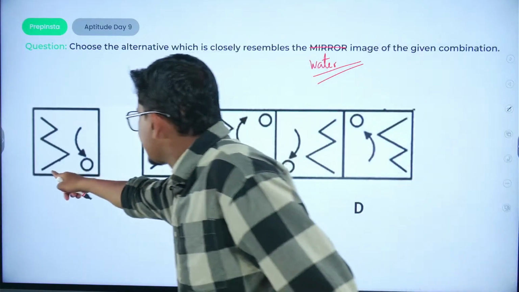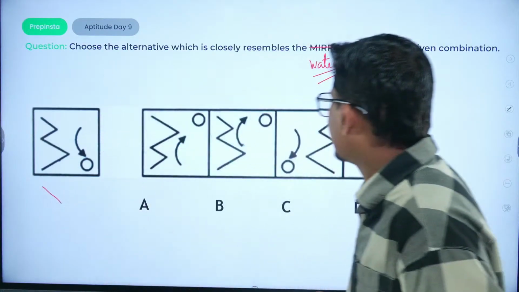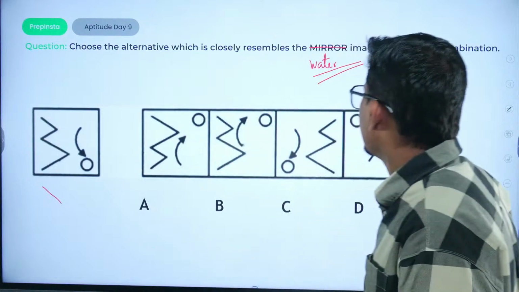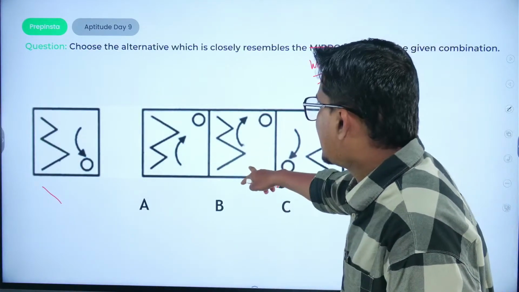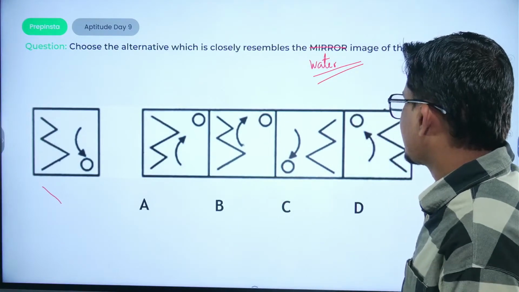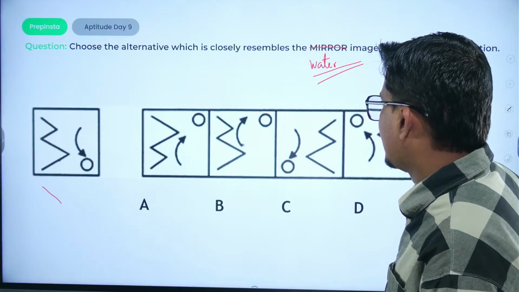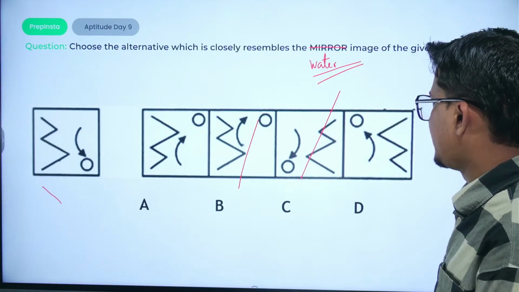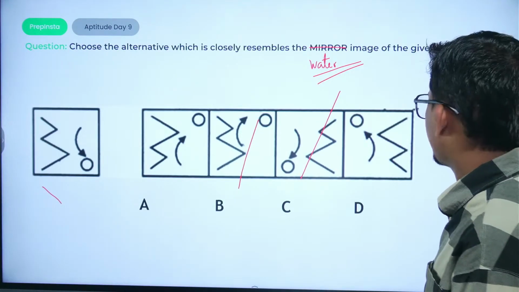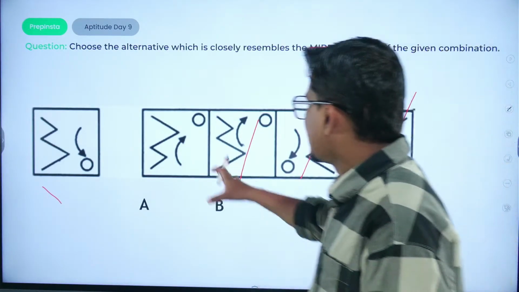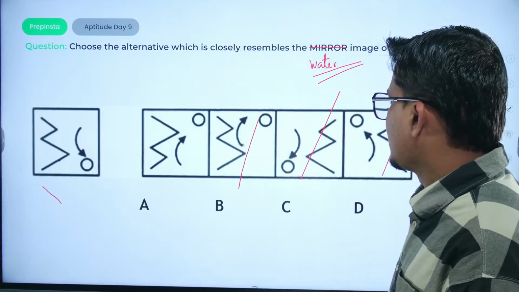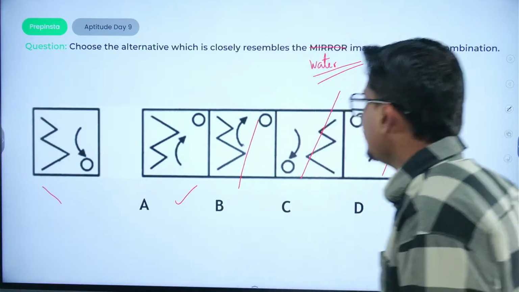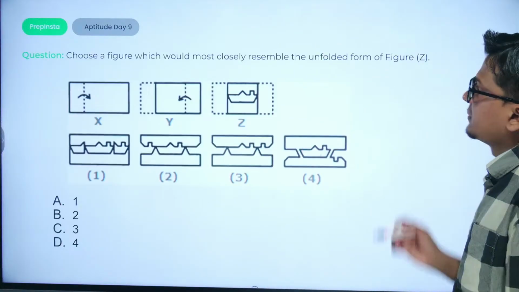So if we just check this particular diagram, water image would be something like this. Okay, downwards, and it would be the longest line. So these options would be eliminated. This option would be eliminated in that particular scenario, this would also be eliminated, and this would also be eliminated. So in that particular scenario, we have A option if it is being asked about water image.